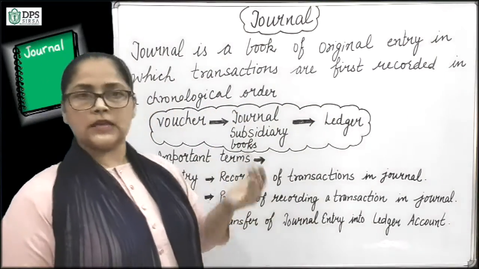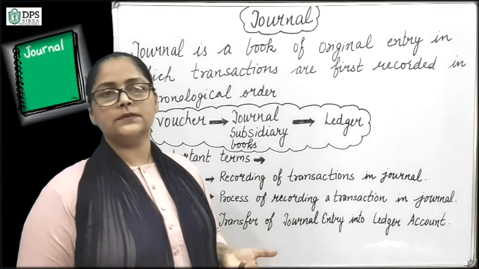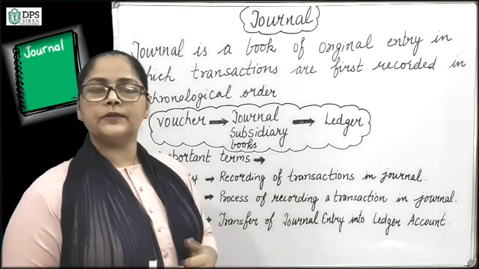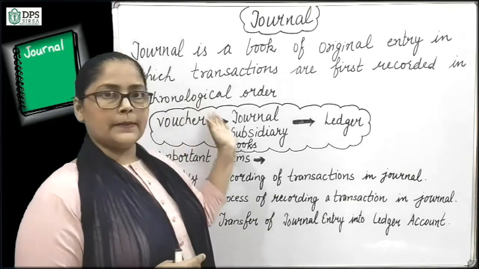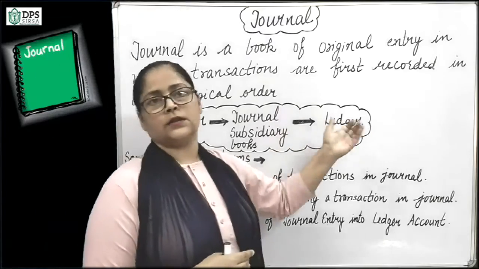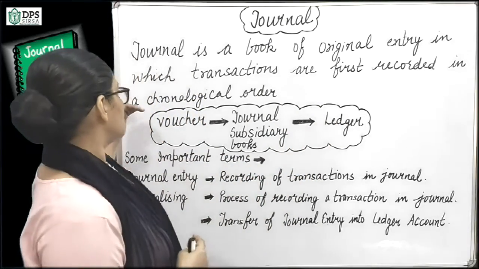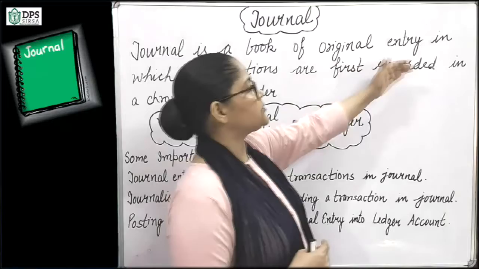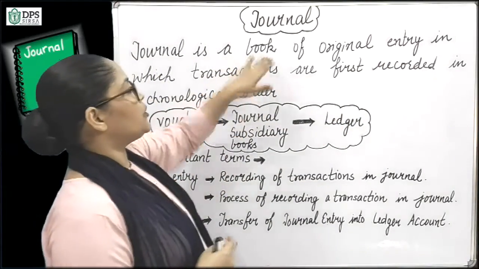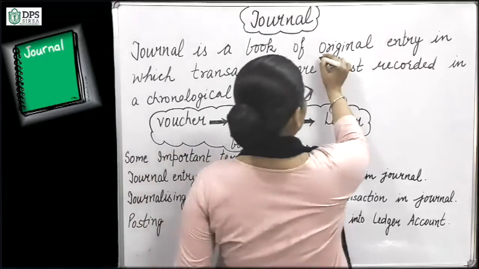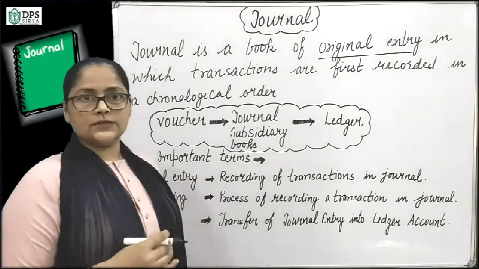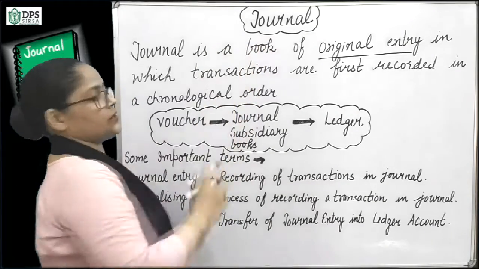Chronological means sequence wise as it happens. Suppose a transaction happens first, then it is recorded first, and a transaction happens the day after the first transaction, then it is recorded on the second number. So transactions are first recorded in chronological order. So it is the book of original entry. Firstly, the transaction is recorded in journal.